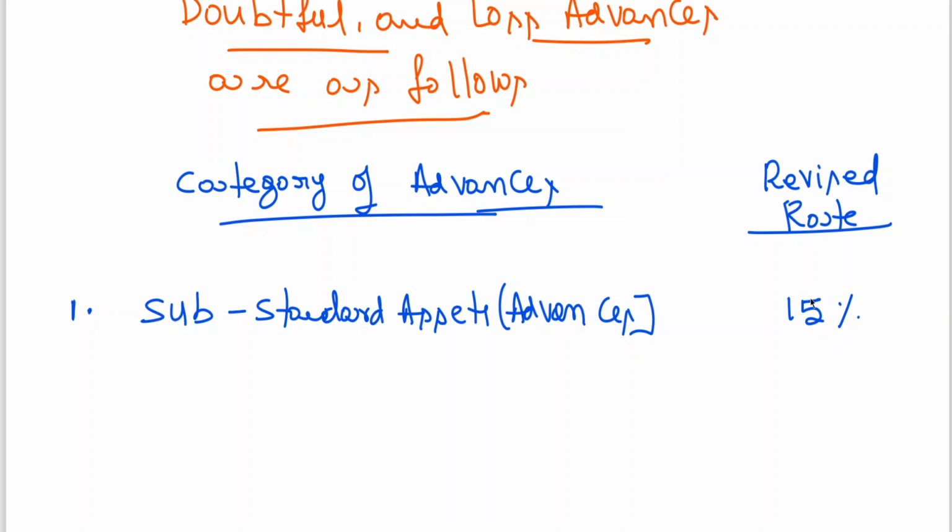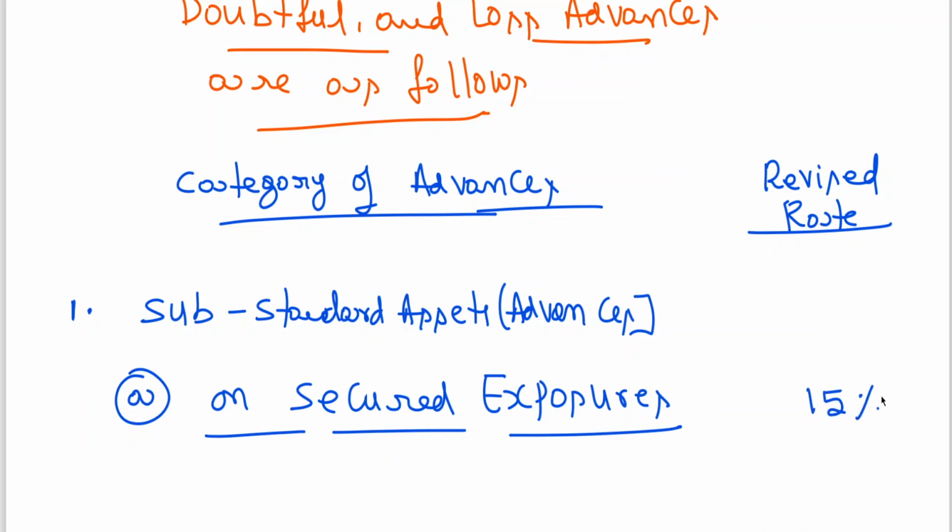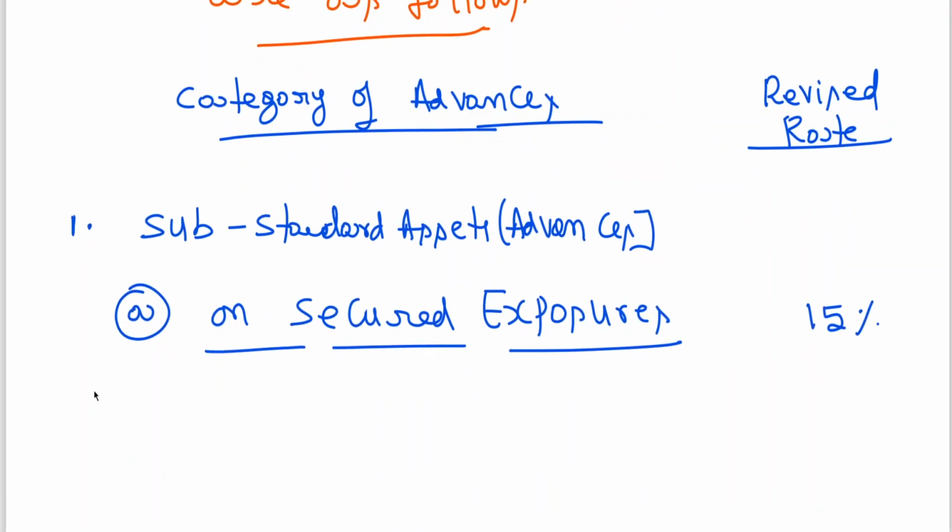Substandard asset, just a minute. We are having one point. For the substandard asset, when you take advances, there may be a security or there may not be security. When you have security, it is called secured exposures. You talk about secured exposures, it is coming to 15%.